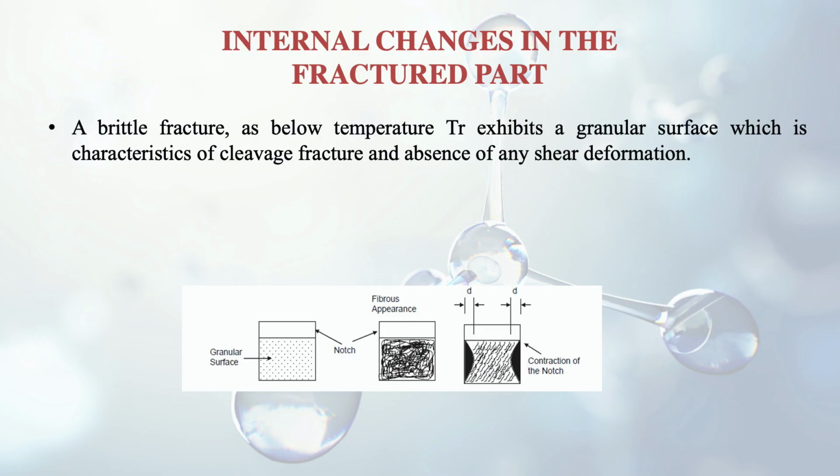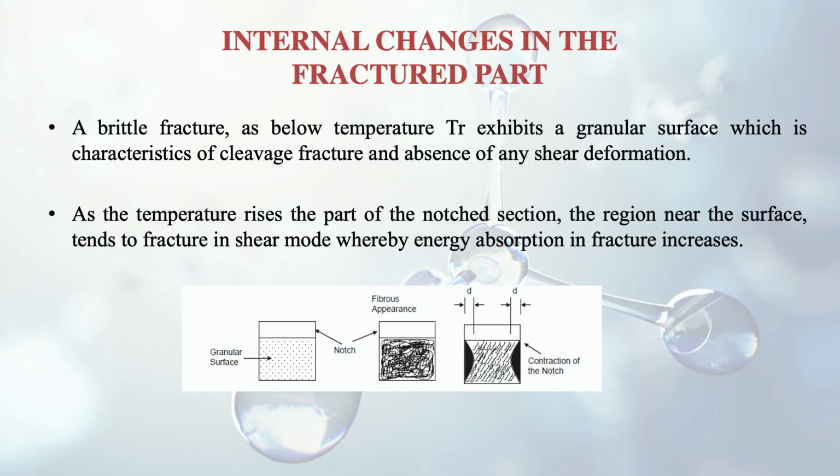The granular surface is there in case of the brittle material, which is characteristic of cleavage fracture and absence of any shear deformation. So there will not be any shear, but there will be a granular type of surface. As the temperature rises, the part of the notch section, the region near the surface, tends to fracture in shear mode. Now if the temperature is rising, then what will happen? There will be a tendency of shear, whereby energy absorption in fracture increases.